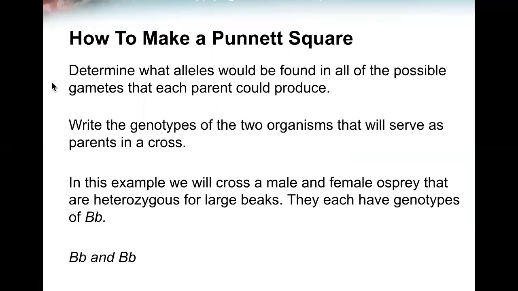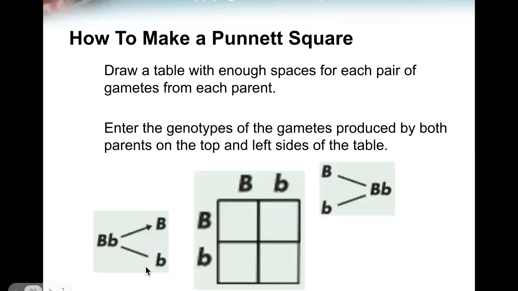Determine what alleles would be found in all the possible gametes that each parent could produce. Write the genotypes of the two organisms that will serve as parents in a cross. In this example, we will cross a male and a female osprey that are heterozygous for large beaks. They each have genotype capital B, small b. So here's our parent and a parent: large beak, small beak, large beak, small beak. Because large beak is dominant, both parents have large beaks.